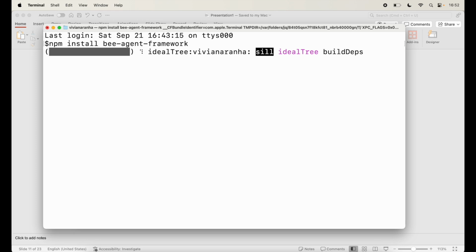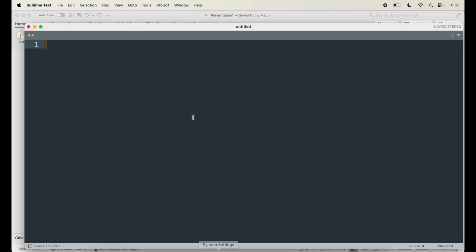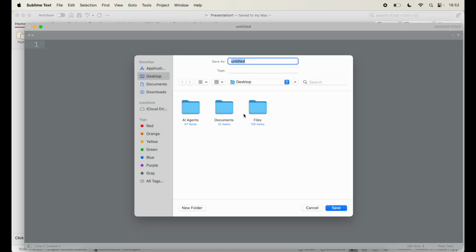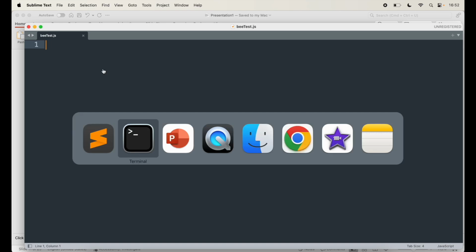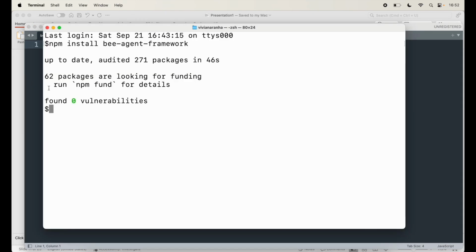Once this is done, you can import and set up the agent, which was the second step. In the next step, we import the necessary modules and create your agent. You can use pre-built tools like DuckDuckGo search or Open-Meteo for weather queries. So let's create a quick example of how to do that. I'm going to open Sublime Text and save this on my desktop as btest.js. It's a JavaScript file. Let's make sure that everything ran fine here. So it was installed. That's good.